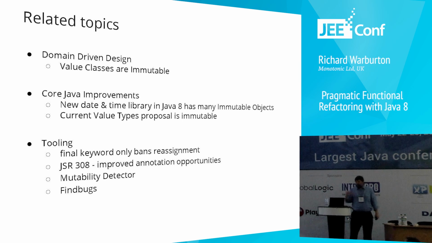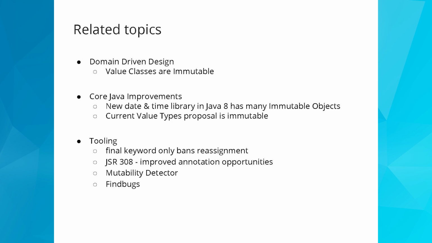So immutability, even though it's something which functional programmers are really keen on, is actually something which has also become increasingly popular in object-oriented circles as well. Is anyone here a fan of domain-driven design or use domain-driven design at all? A few people? Yeah, never quite as popular as I expect it to be.